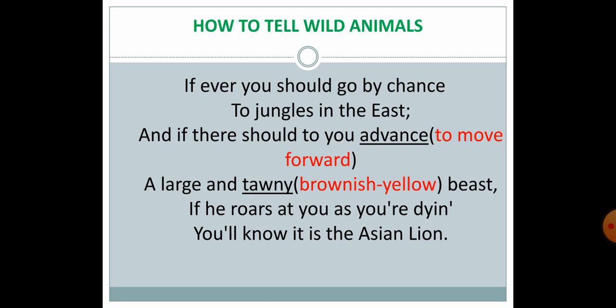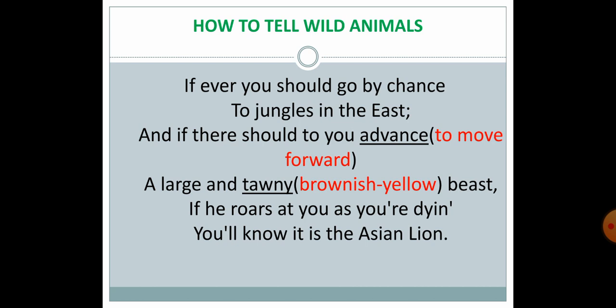He is coming forward to you, and if the animal roars at you while coming forward, as you are dying. So by hearing the roar of the animal, if you feel that you are going to die, how scary, how frightening the roar is, that you will feel that you must die after listening to the roar.